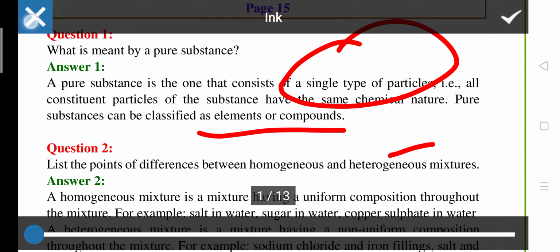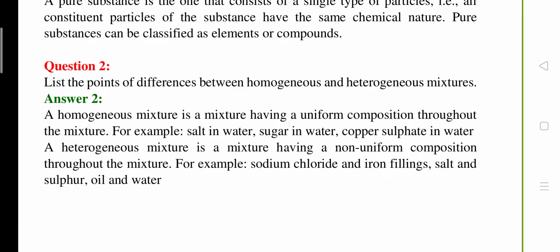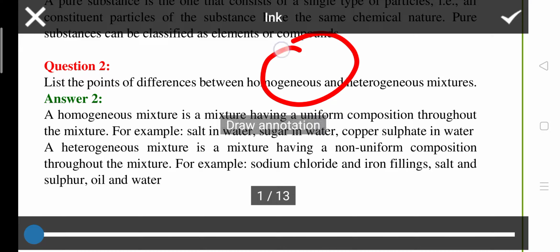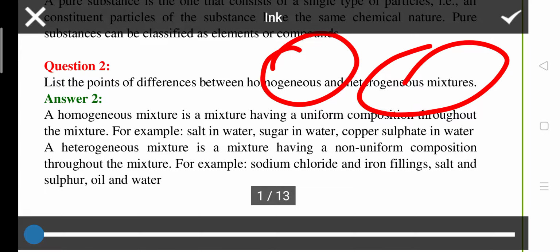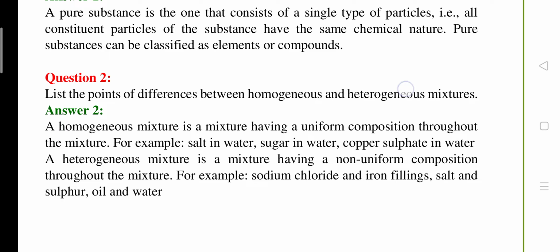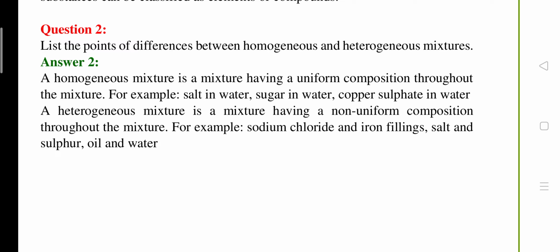Two forms are given here for the pure substance. Next, you have to differentiate between homogeneous and heterogeneous mixture. You know, a homogeneous mixture is a mixture having a uniform composition throughout. Examples are salt in water, sugar in water, copper sulfate in water.